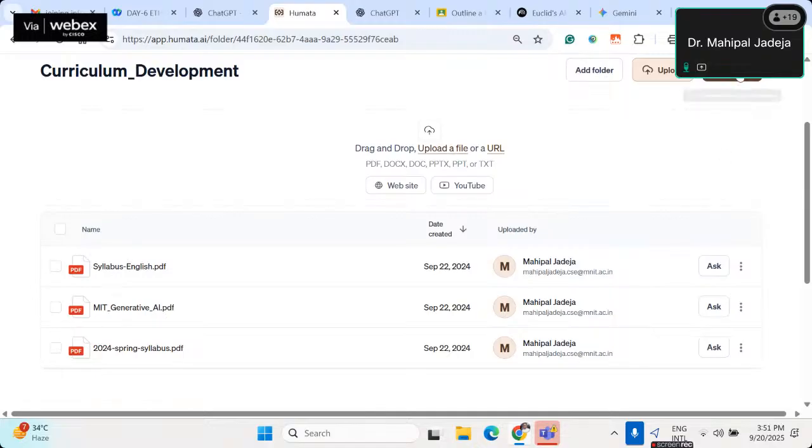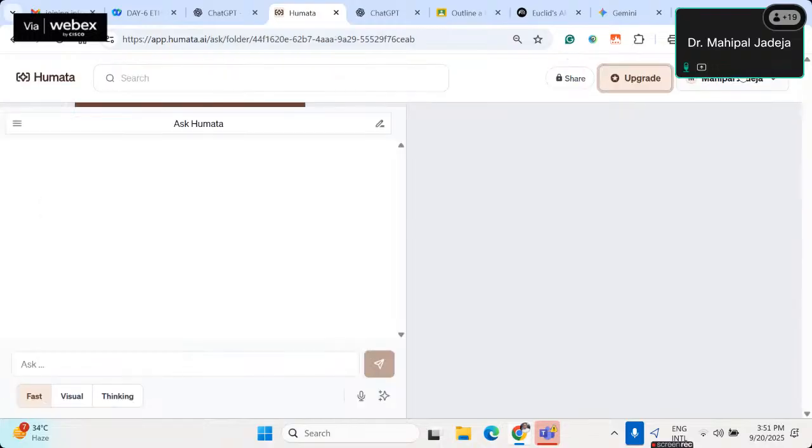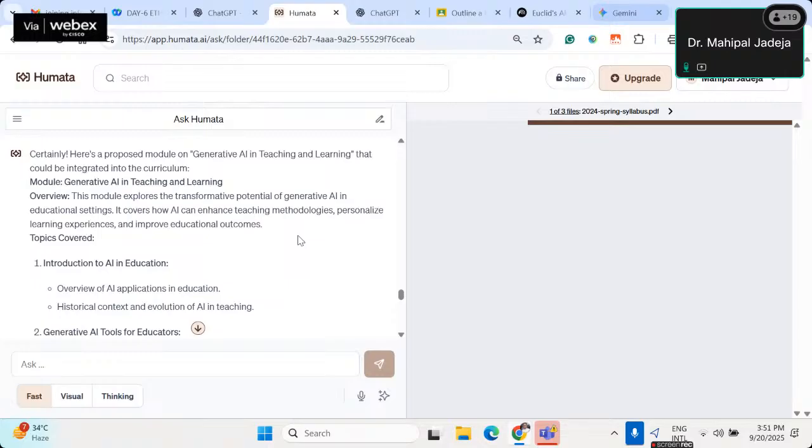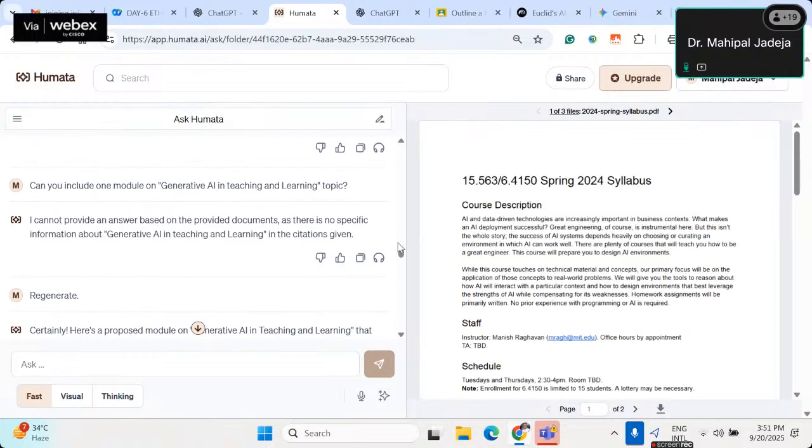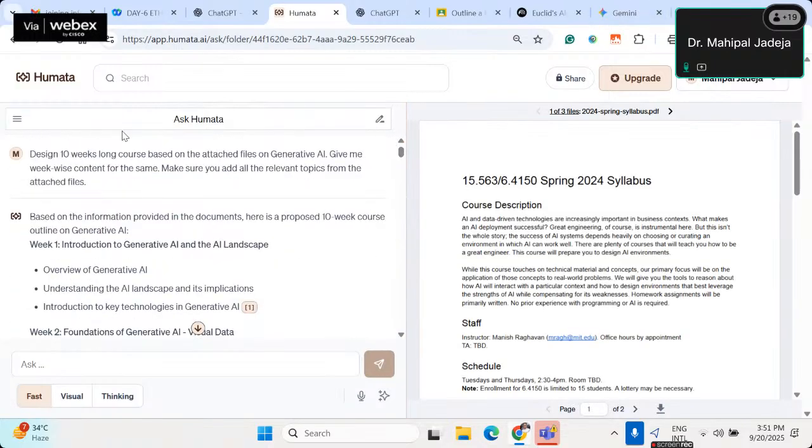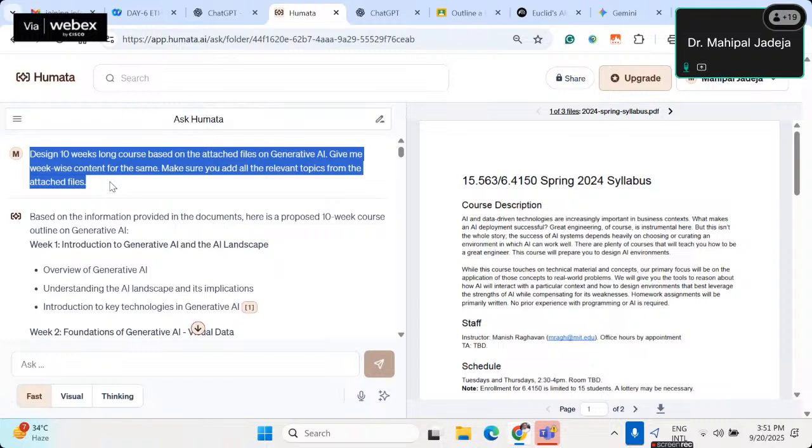And now there is one nice, interesting button which is called Ask All. So Ask All means I can interact simultaneously with all these three PDFs, and then I can ask questions. In order to save time, I've already asked questions so that we can just go through them. What I've asked: design a 10 weeks long course based on attached files on generative AI. Give me week-wise content for the same. Make sure you add all the relevant topics from the attached files.